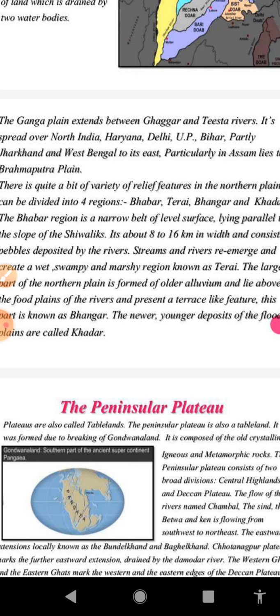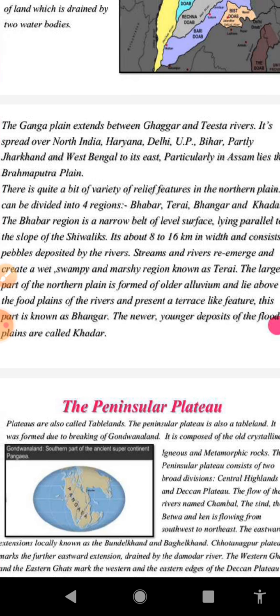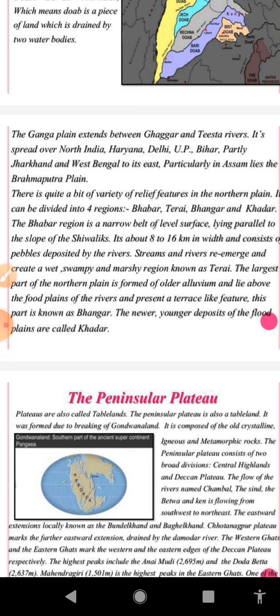Due to lack of proper drainage, accumulation of water is taking place in the Tarai zone. Comparatively, the Tarai zone has less steepness than the Bhabar, so drainage is not proper. Accumulation of water takes place, and due to it the area has converted into a marshy or swampy land. The literal meaning of swampy or marshy land is muddy land, you can say. But if you get a question to define it, you will define it this way: an area with poor drainage is known as a swampy land or a marshy land.